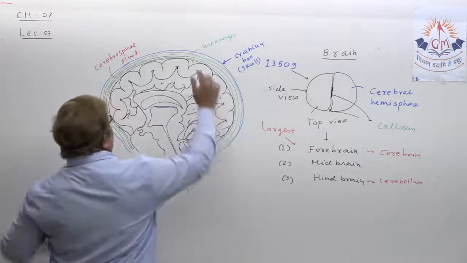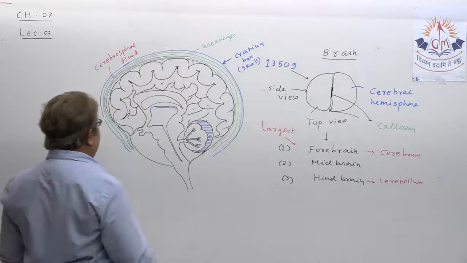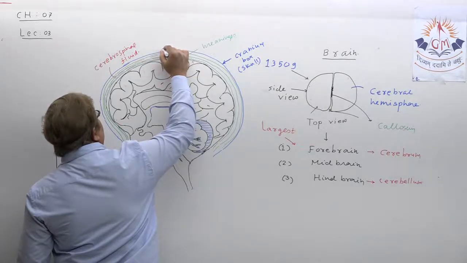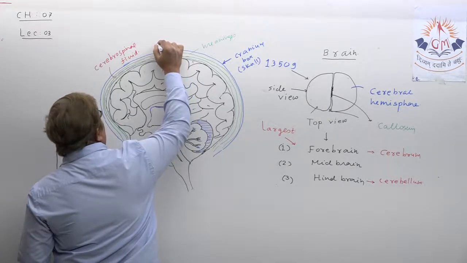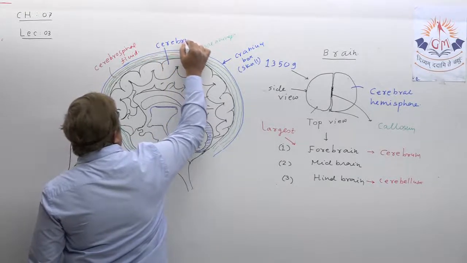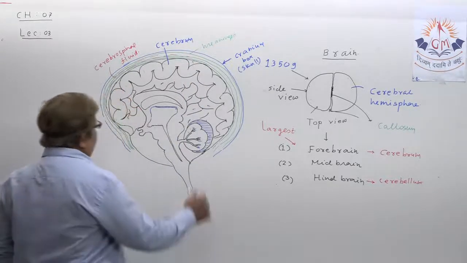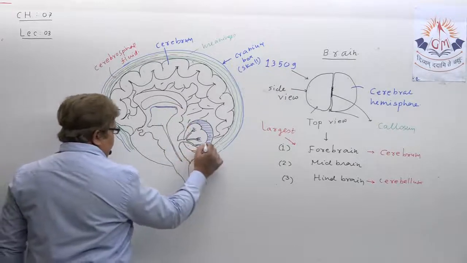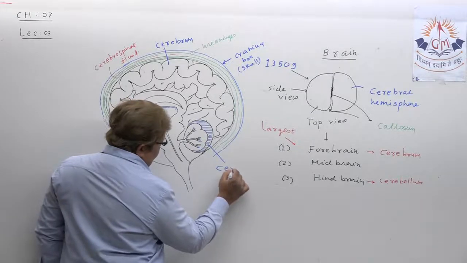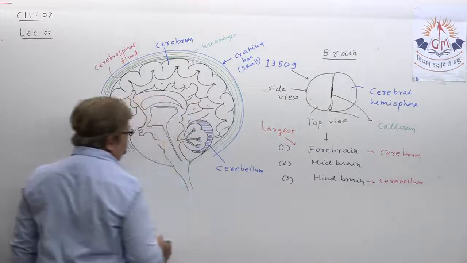Skull we mention, meninges we mention, cerebrospinal fluid we mention, and this one, understood, is called forebrain, or I can say cerebrum. Understand? This is cerebrum. Now let us try to show all parts. This is cerebellum. That is what we call hindbrain.